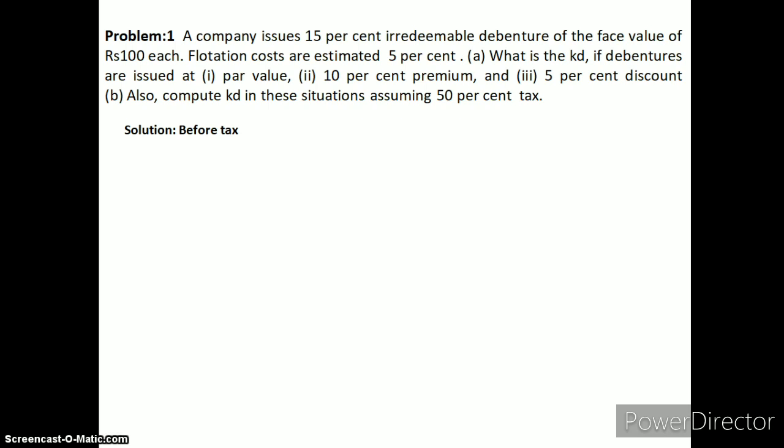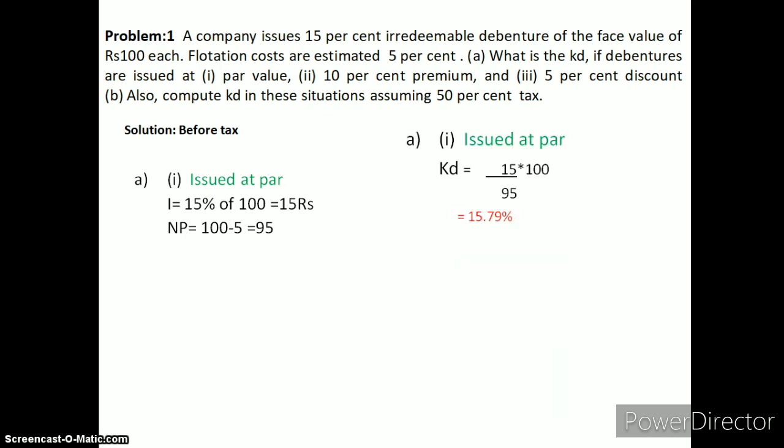In the first situation, the company has issued the debenture at par. So net proceeds is face value, that is 100 rupees, minus the flotation charge, which is 5% of face value, that is 5 rupees. It means when we issue debenture at par, net proceeds will be 95 rupees. And cost of debenture is 15.79%.